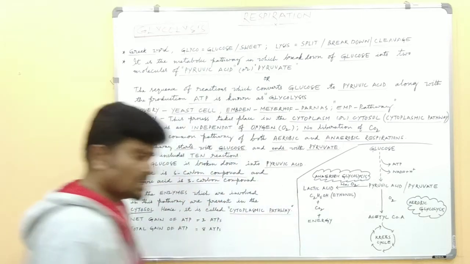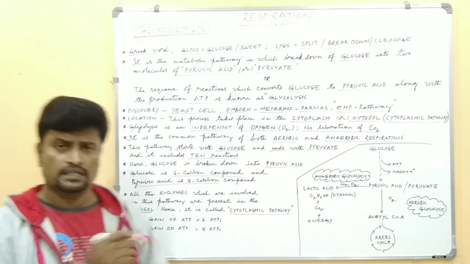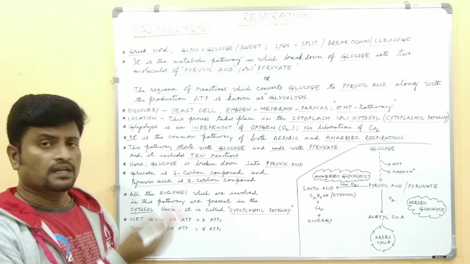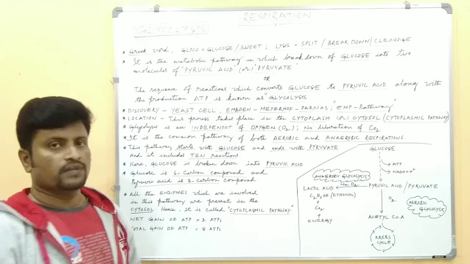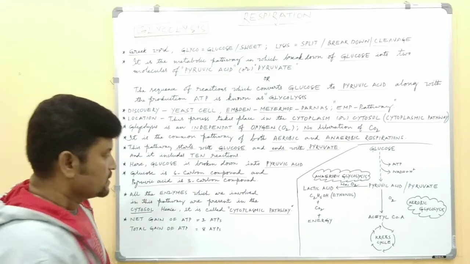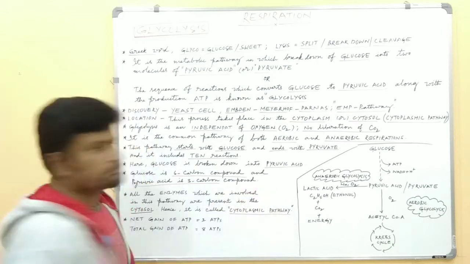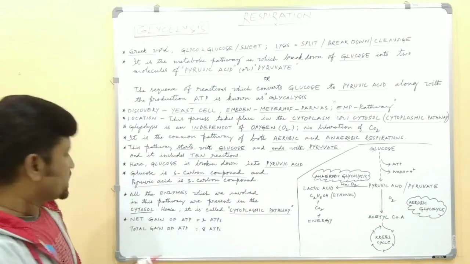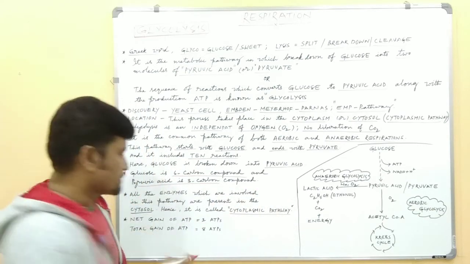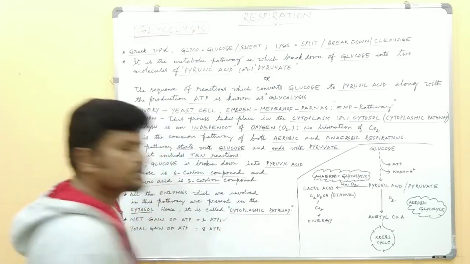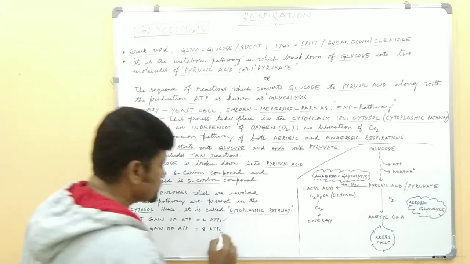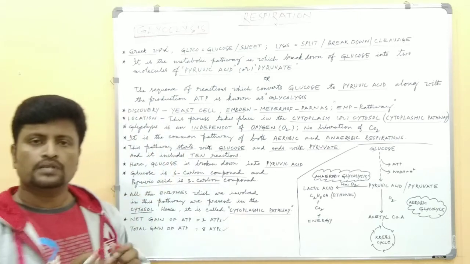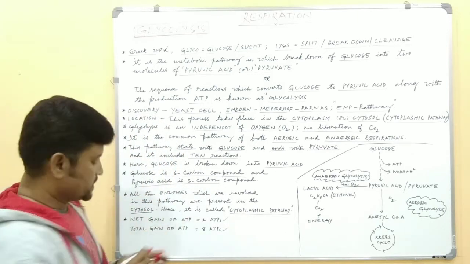Not only does this pathway occur in the cytoplasm, but all the enzymes involved in this pathway are present in the cytosol. Hence it is called cytoplasmic pathway. The net gain of ATP in this pathway is 2 ATPs, and the total gain of ATPs is 8 ATPs.